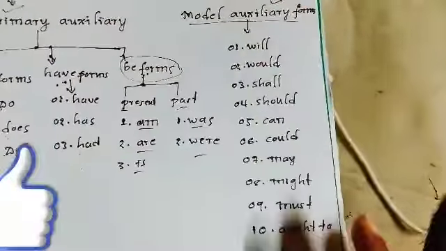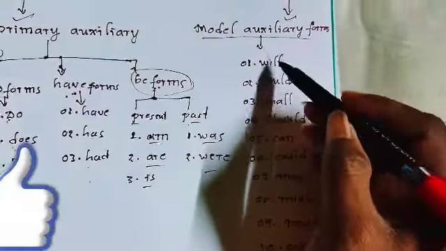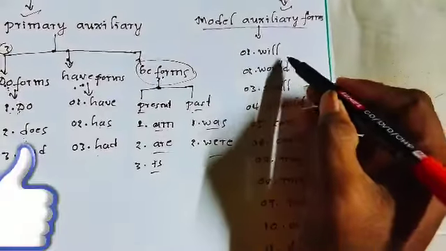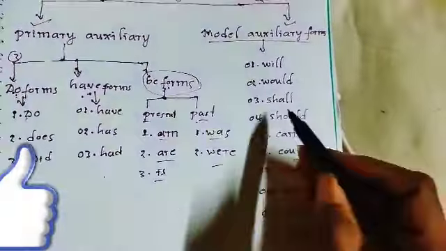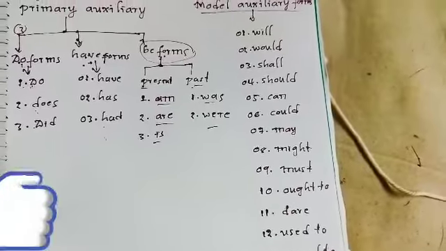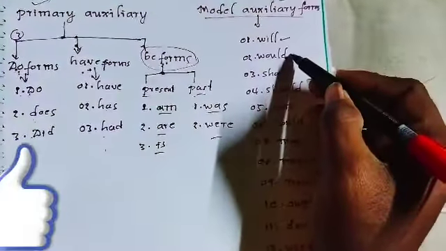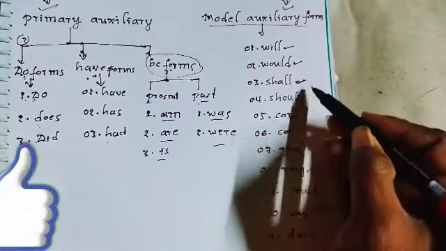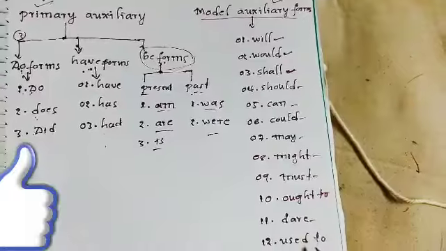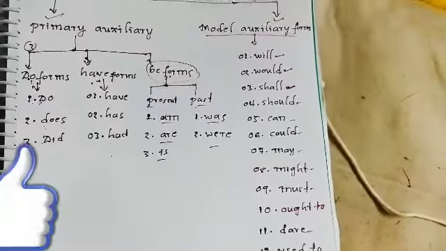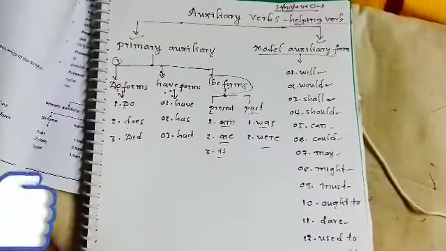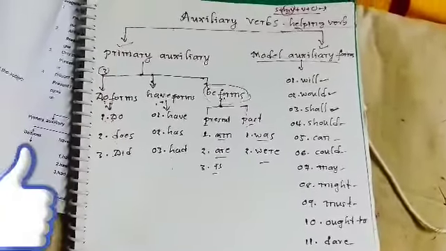Now, modal auxiliaries are a very huge topic in the English language, and they carry special meanings. Mainly there are 13 modal auxiliary verbs: will, would, shall, should, can, could, may, might, must, ought to, dare, used to, need to. These are the modal auxiliary verbs.